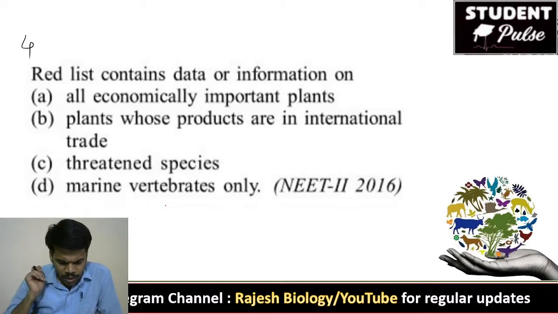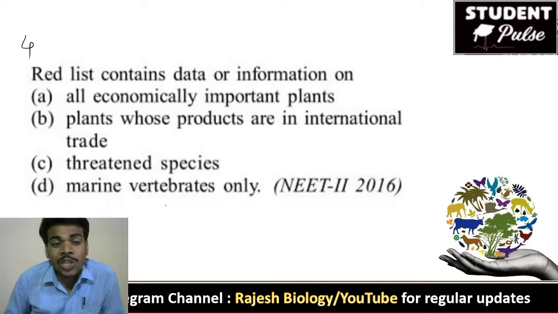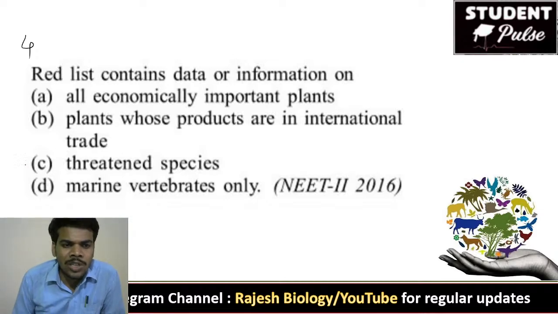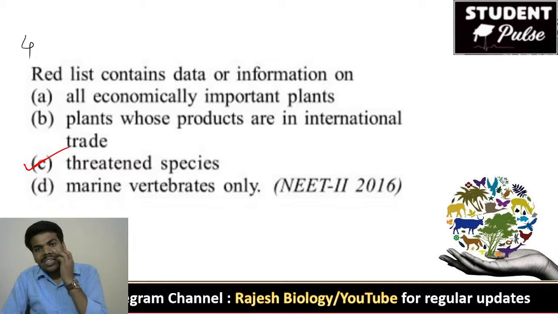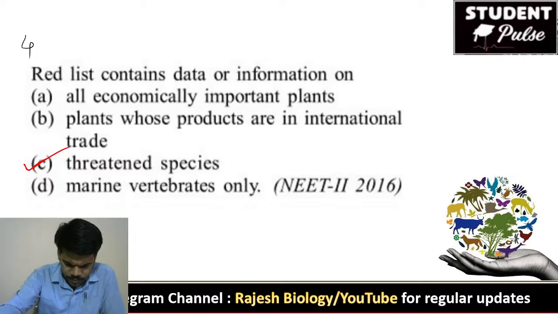For the fourth one the right answer is C. Very good, Sarana Basappa, Vikram Siddhiboina and Sheikh Aslam. But I considered only Sweta Reddy's and Dinesh Jetty's answers because they mentioned the question number also. Please mention the question number along with your answer, then only I can accept it. Red list contains data or information on threatened species. Yes, Vikram, very good.